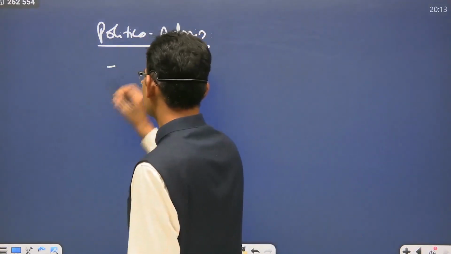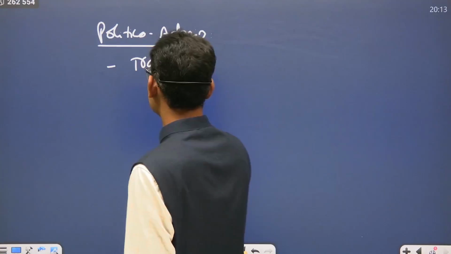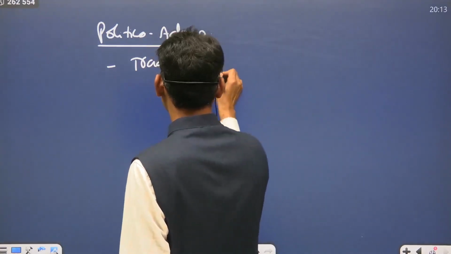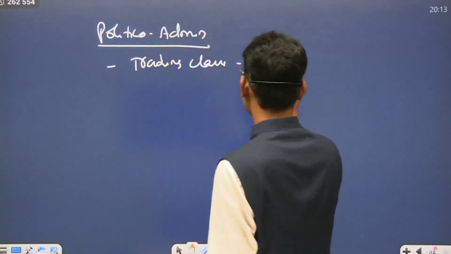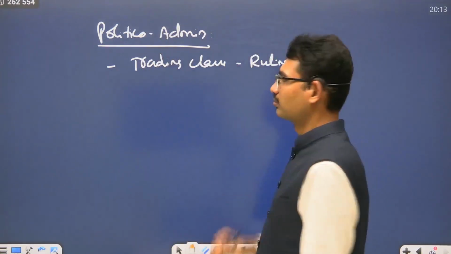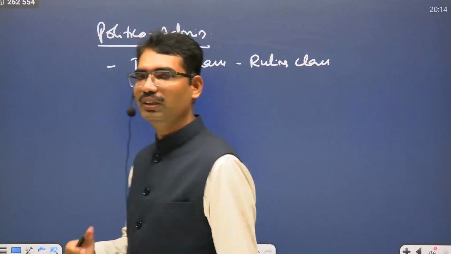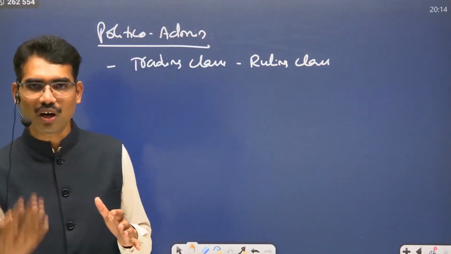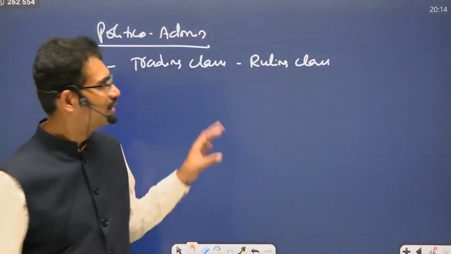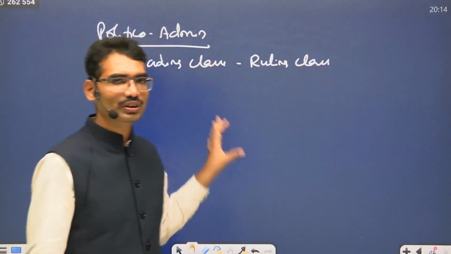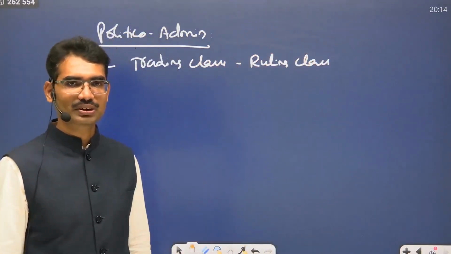It appears maybe the trading class was the ruling class. That's why not much importance was given to wars, battles, conquest, but to maintaining peaceful relationships across the Indus Valley Civilization.